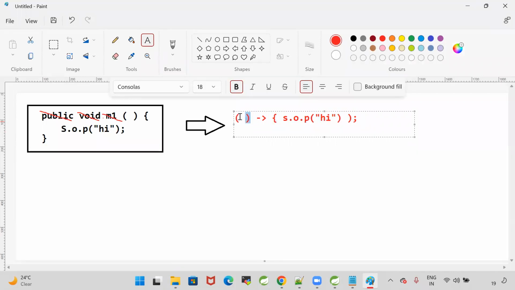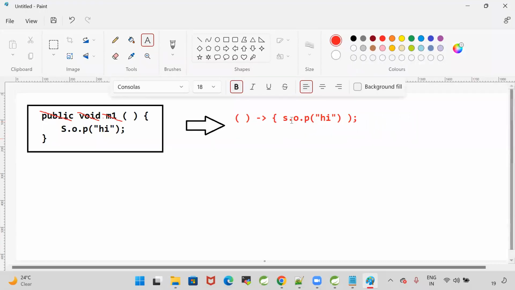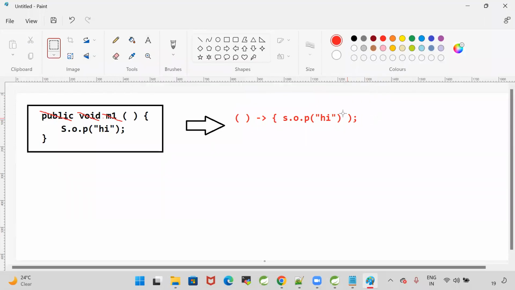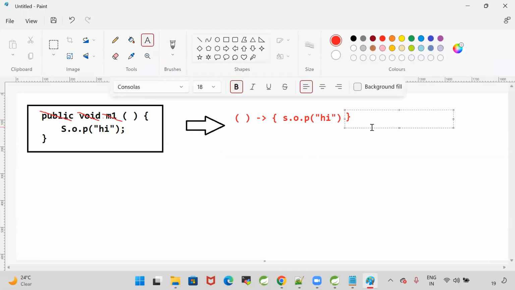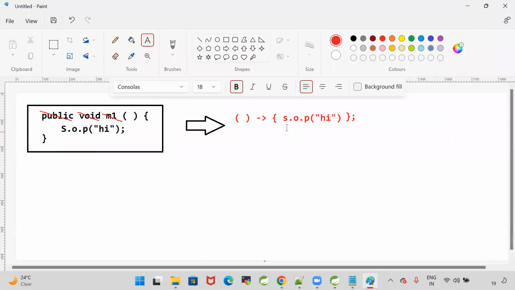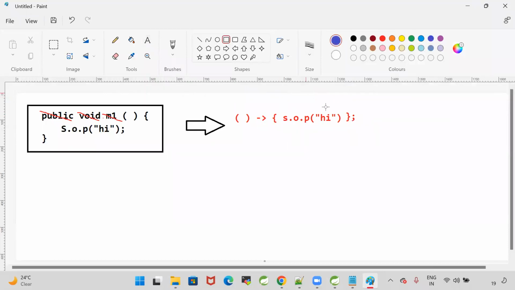To represent the parameters for the lambda, we use these braces, and this arrow represents the body of the lambda. Curly braces mark the starting point of the body. This is my lambda expression, and System.out.println of hi is called the body of our lambda.